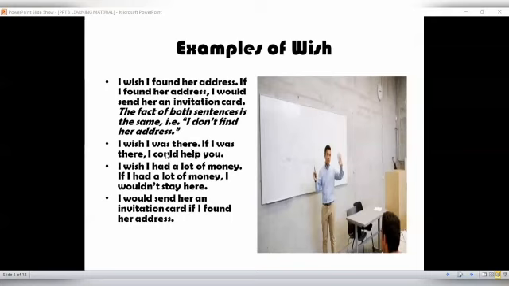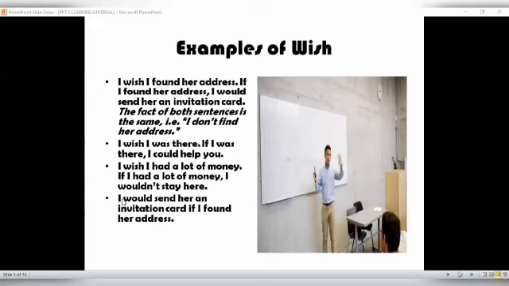Okay, that if I was there, I could help you. From the first 3 examples, I put the if clause at the beginning. Now in the 4th example, I put the main clause at the beginning. So it can be both ways. I mean, the if clause can be put at the beginning or at the end, and vice versa.